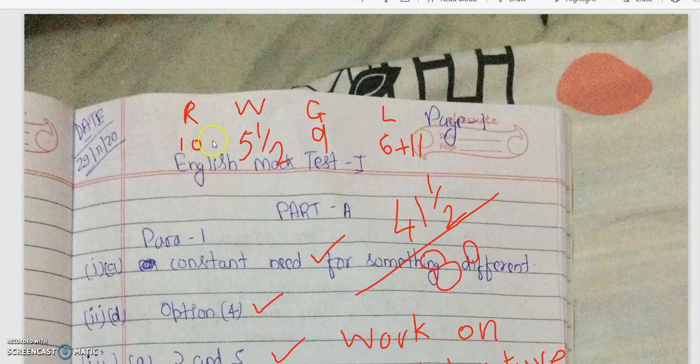In the reading section, quite a number of marks have been lost. In writing, quite a few marks have been lost. One mark is lost here, and in literature, 4 marks are lost. And in the subjective section, quite a number of marks have been lost. So let us begin the evaluation. Let us first look at the question number.